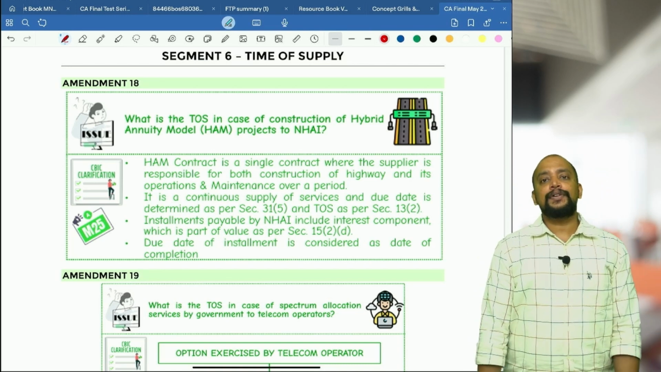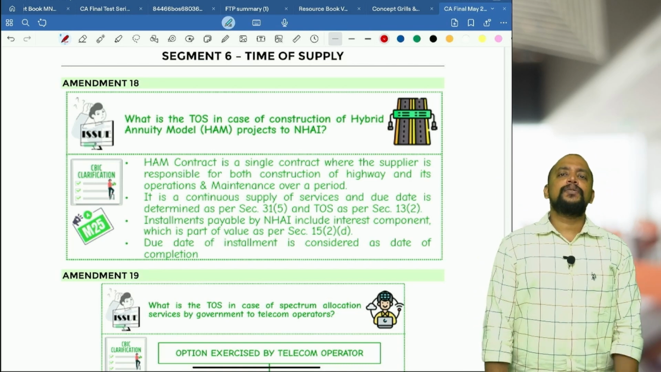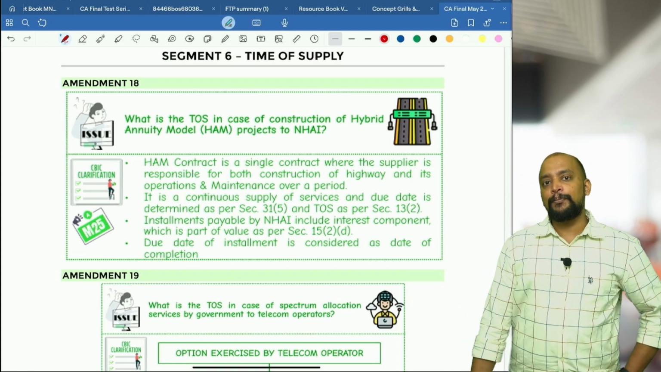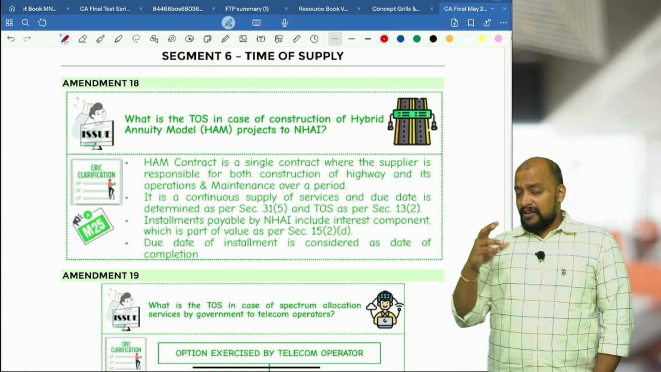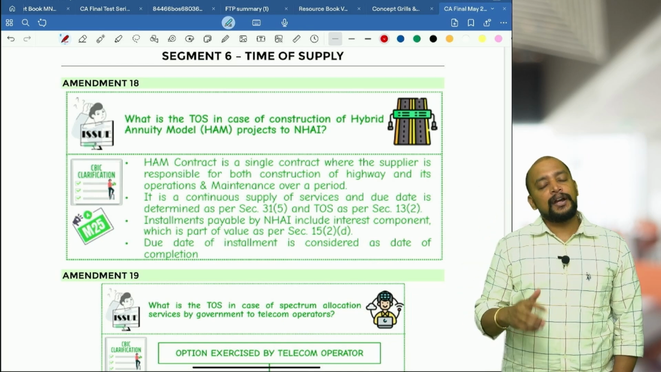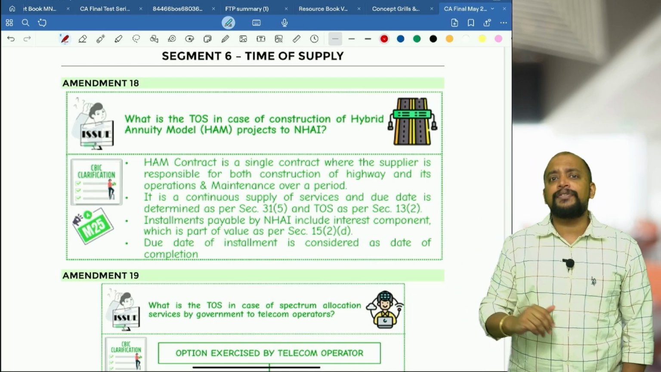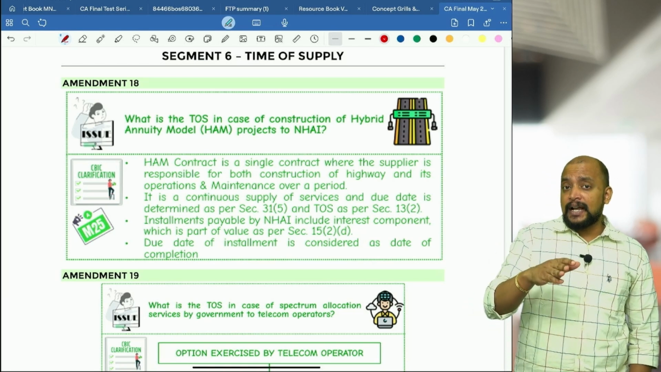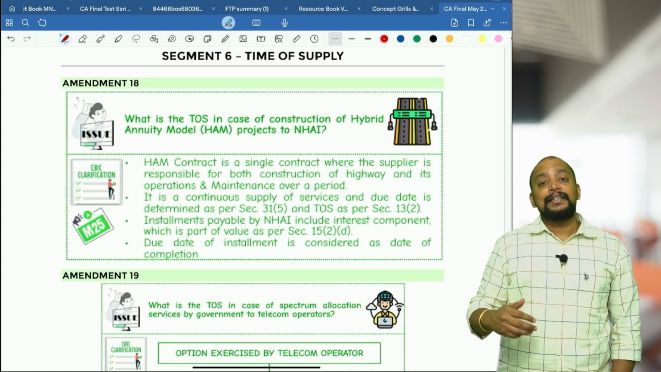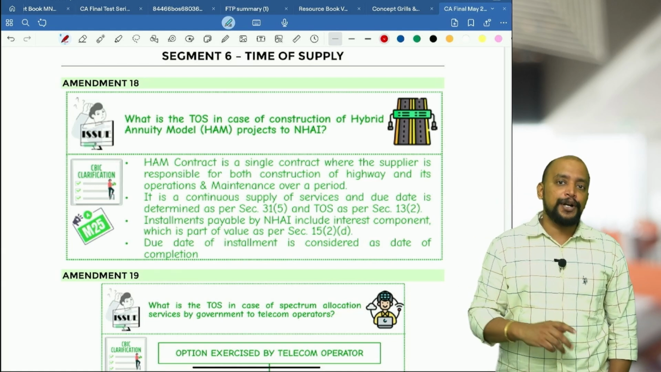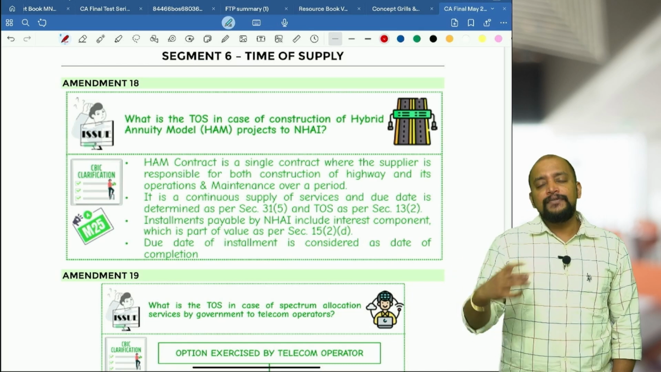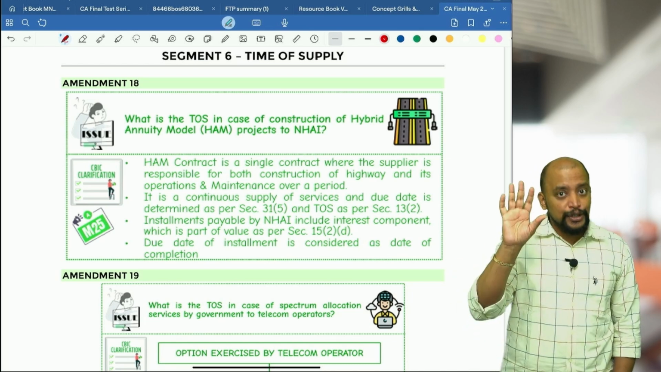And in case of continuous supply of services, usually what will be taken as the due date of invoice? So the due date of invoice will be simple. If the due date of installment is ascertainable from the contract, the due date of installment will be taken as the due date of invoice. If the payment is connected to completion of an event, as and when the event is completed, that event completion date will be taken as the due date of invoice. In the absence of that, the date on which the payments are received will be taken as the due date of invoice. So this is the due date of invoice.